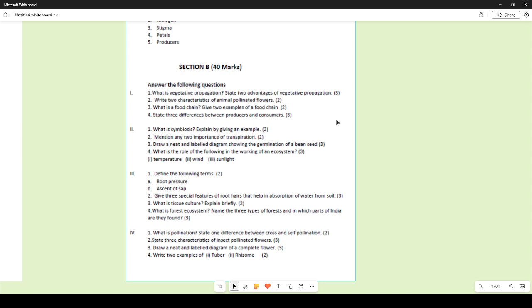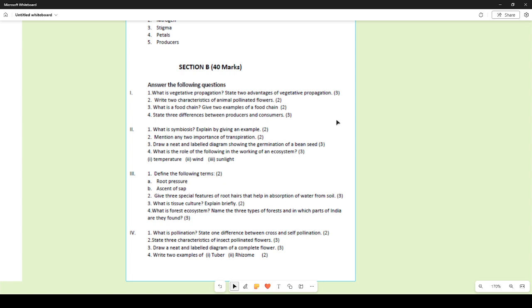Then it helps to keep the plant cool. So there are so many importances of transpiration; there are so many ways in which you can mention how transpiration is important. Draw a neat and labeled diagram showing the germination of a bean seed. It is already given in your textbook, so you can draw from that.